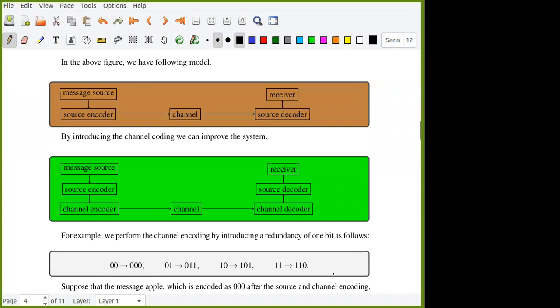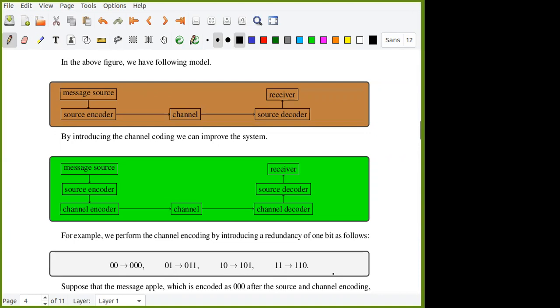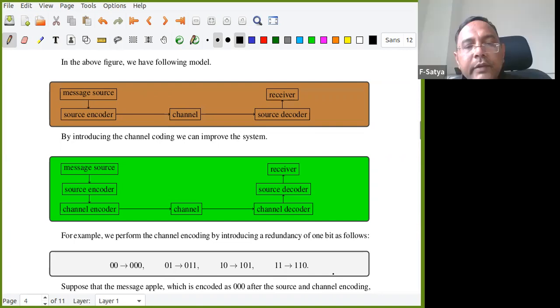Sir, it wouldn't match with the other ones, so we will not get confused. So the thing is that now you are able to see that, for example, I send 000. It becomes 001. What does the receiver observe now from this? He will observe that there is some error happened, but he is not able to find which one. The only thing he is able to find is he detected the error.